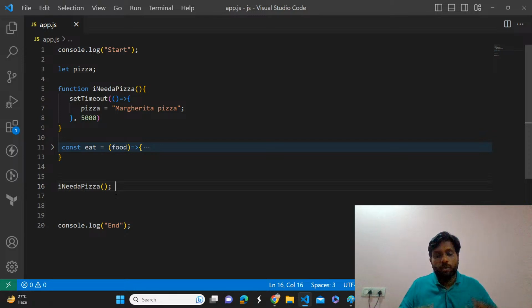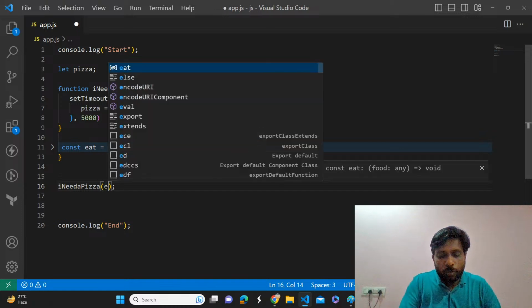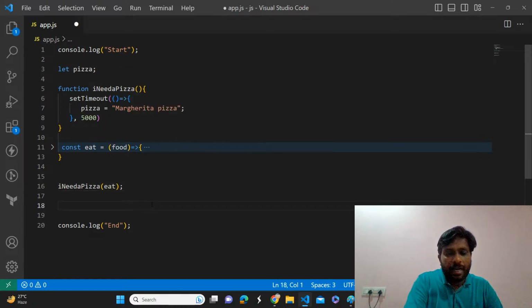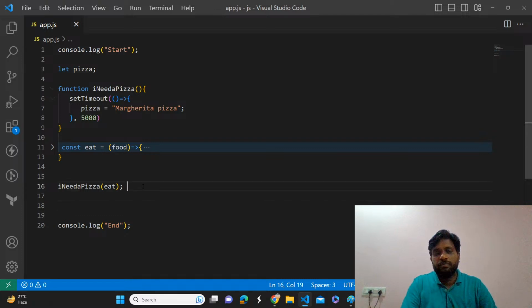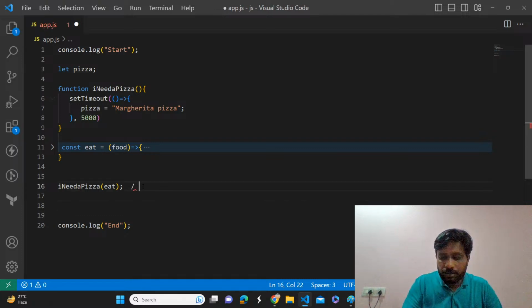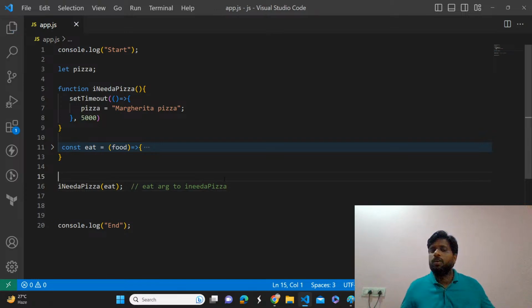I will explain two times, three times again. So here, is it possible for me to pass this eat function as an argument to another function, that is, I need a pizza? Is it correct or wrong? Anything wrong in that?